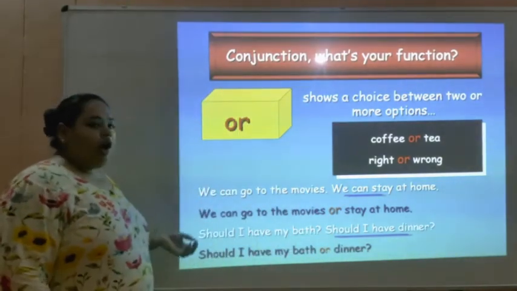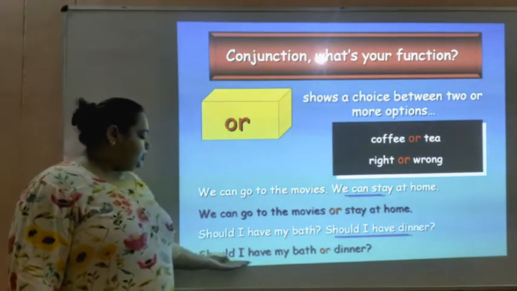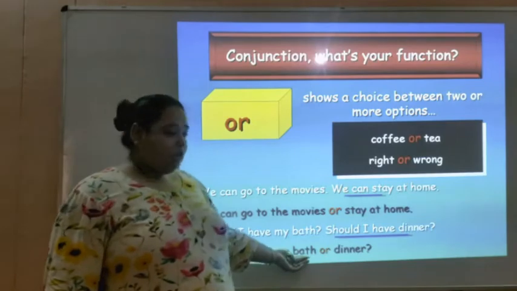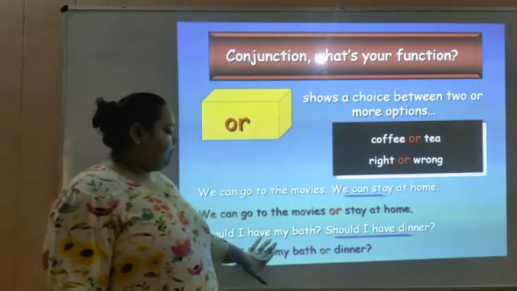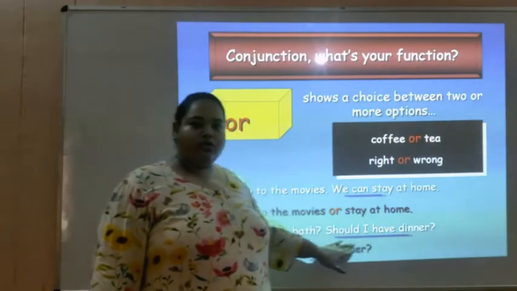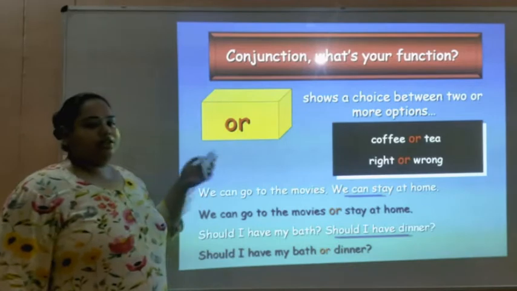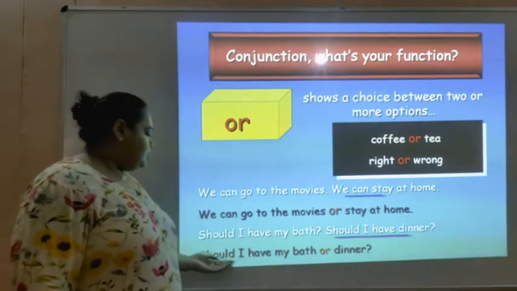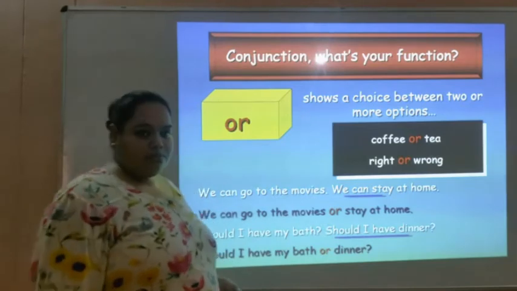Let's see how we will use the conjunction or. Should I have my bath or dinner? See, should I have is repeating over here, so we can avoid it because we are using the conjunction or. Should I have my bath or dinner? Moving ahead.